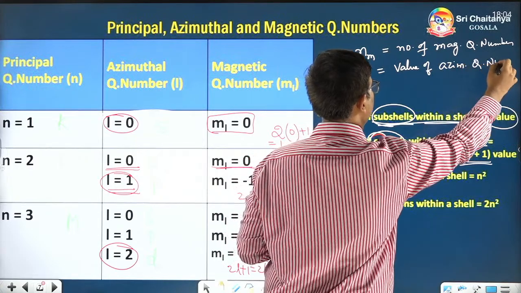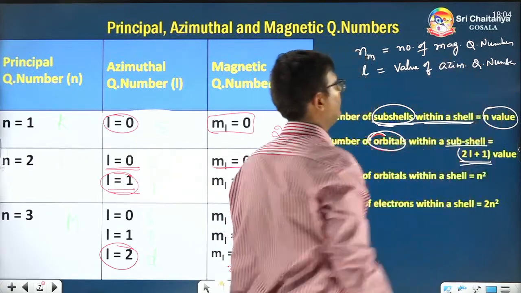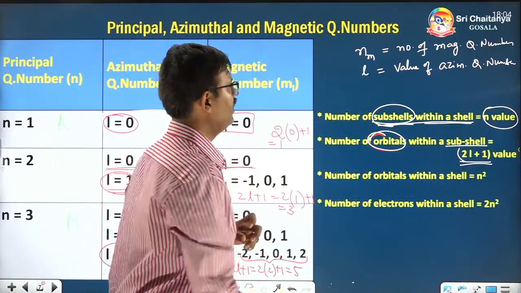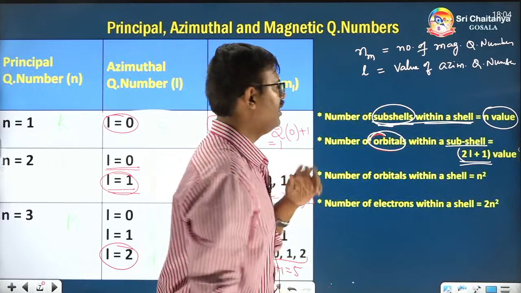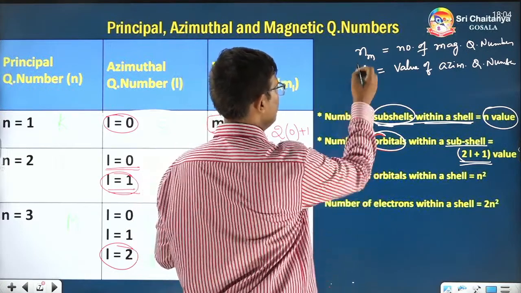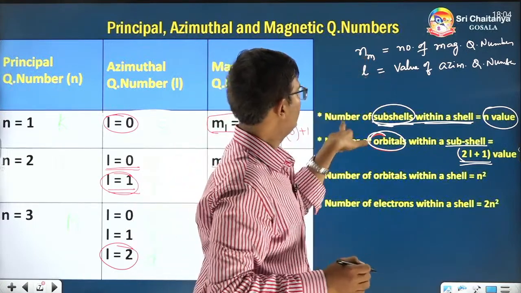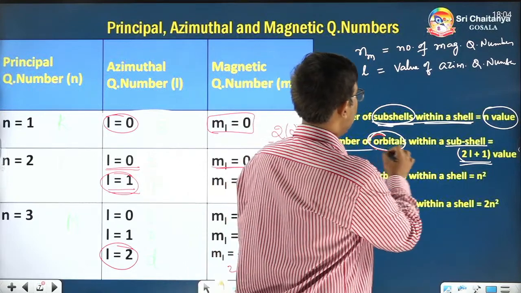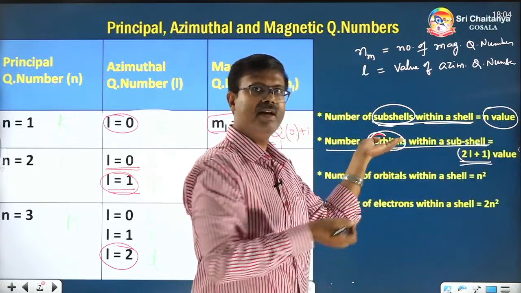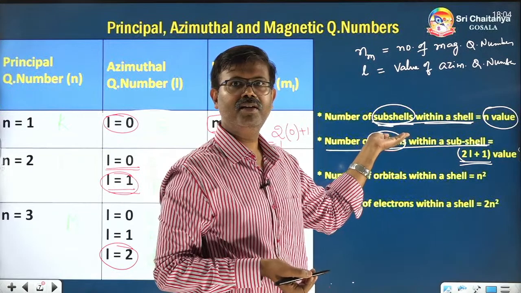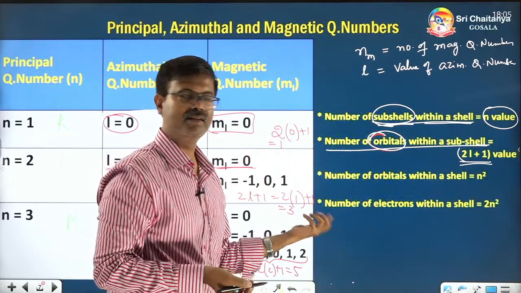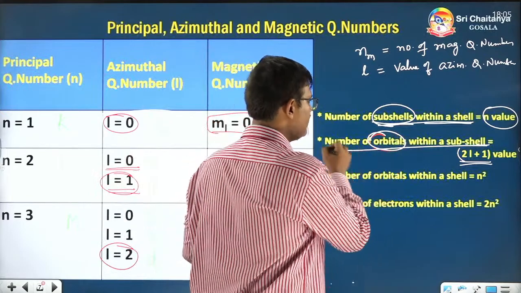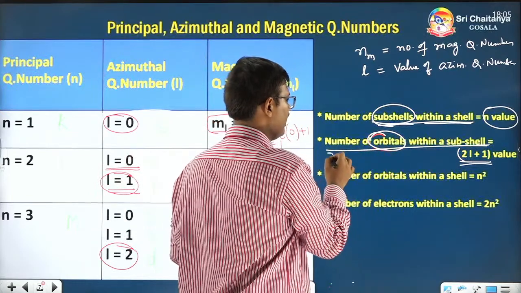Then which of the following options is right? If you see, the number of orbitals means the number of magnetic quantum numbers, the number of houses. That is what they call Nm in the question.